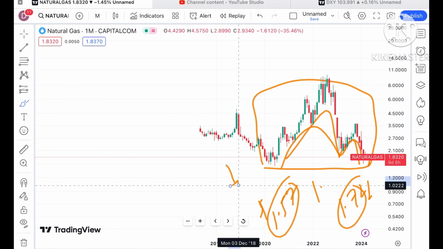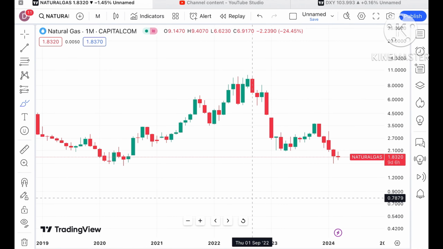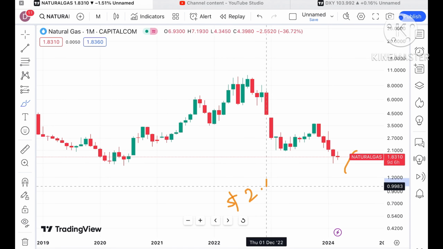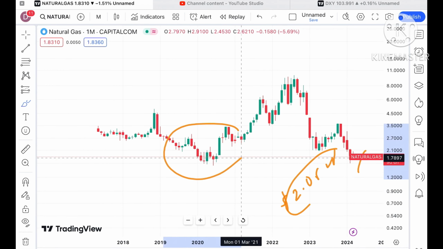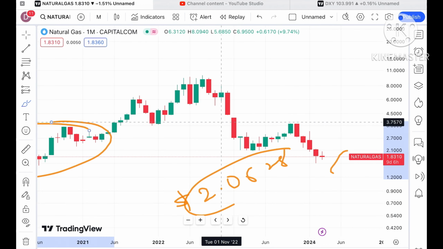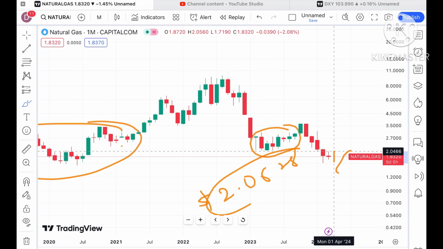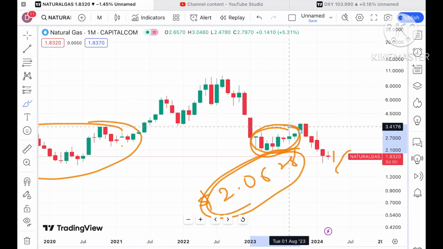There will be higher chances that as soon as it starts going below that particular zone, we can see a further fall. Now if the price of natural gas starts going above a level of $2.0628, we will see it come again into this particular zone and move there. This is where we have seen the price moving in the same zone before. So if it starts going above a level of 2.068, it will move in this zone.